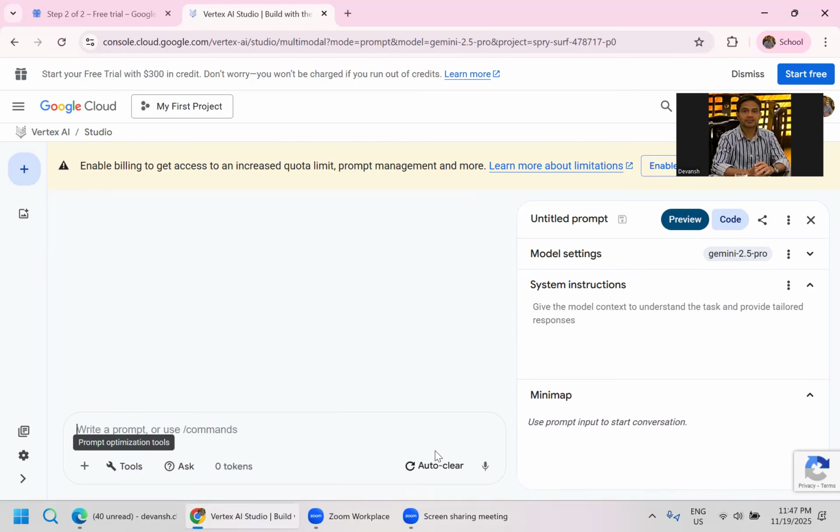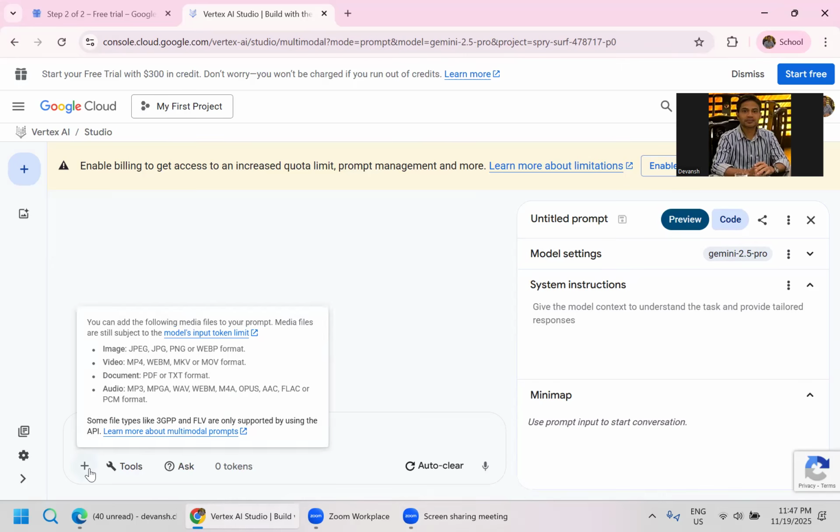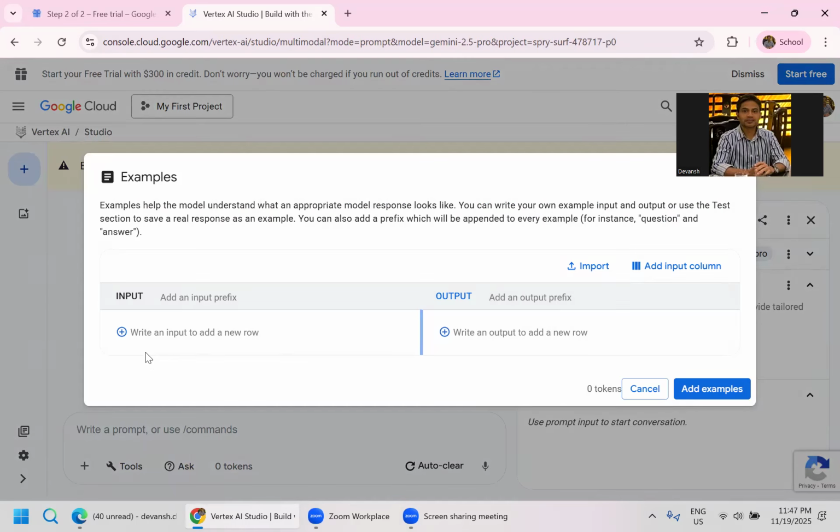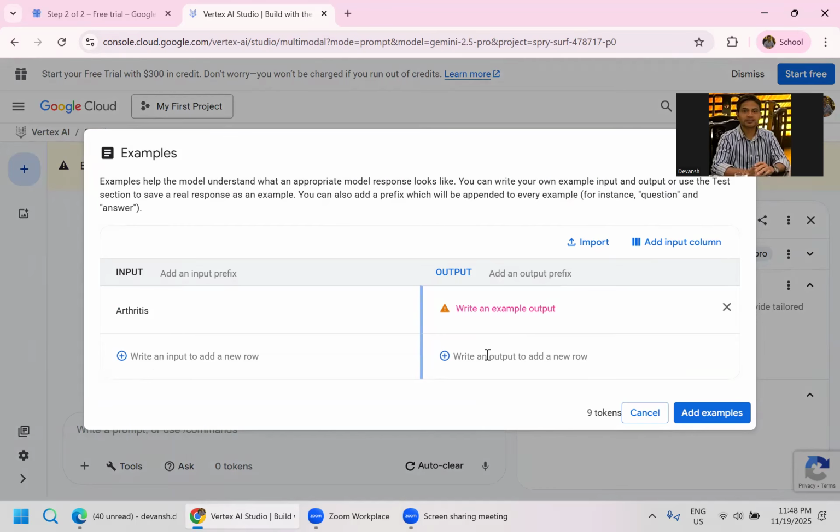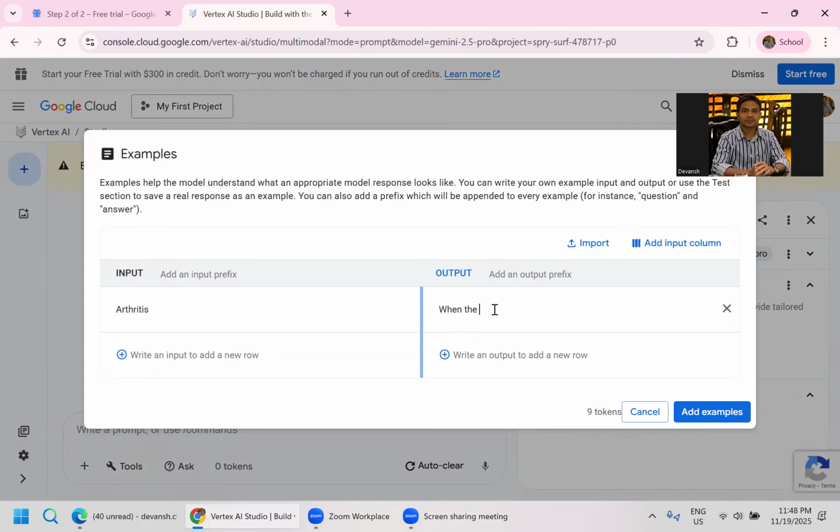Now, how do you do that? You get any console. I'm using Google Vertex. You click here, come here, and give an example. I'll directly jump to multi-shot, since everyone is doing single anyway. Let's say I give an example of arthritis. In arthritis, the joints and bones get a feeling of swelling.